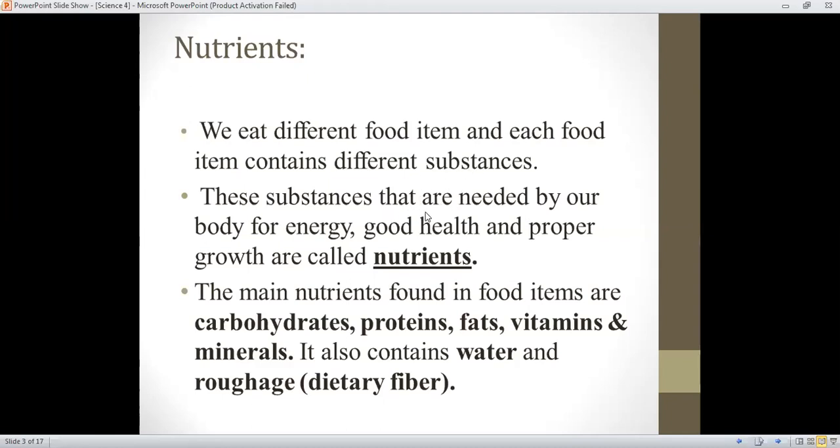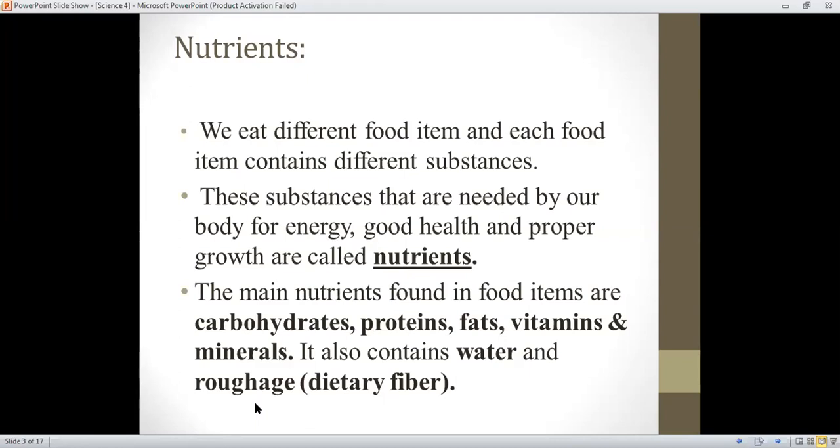These substances that are needed by our body for energy, good health, and proper growth are called nutrients. The main nutrients that must be in our food are carbohydrates, proteins, fats, vitamins, and minerals. It also contains water and roughage. Roughage is also known as dietary fiber.